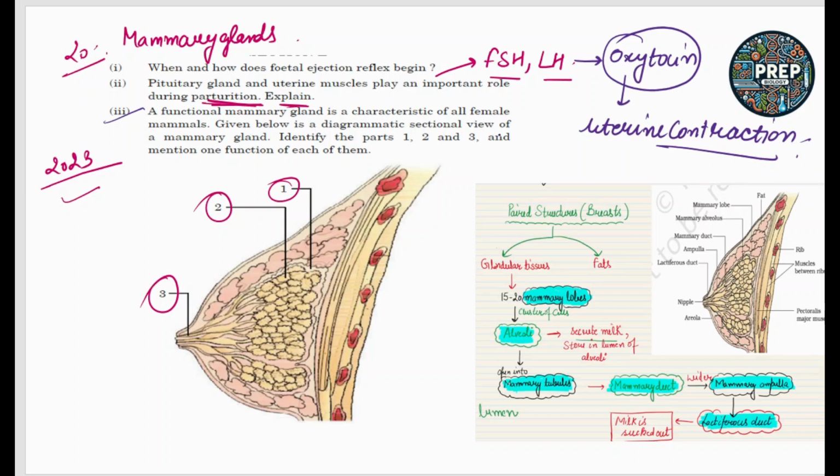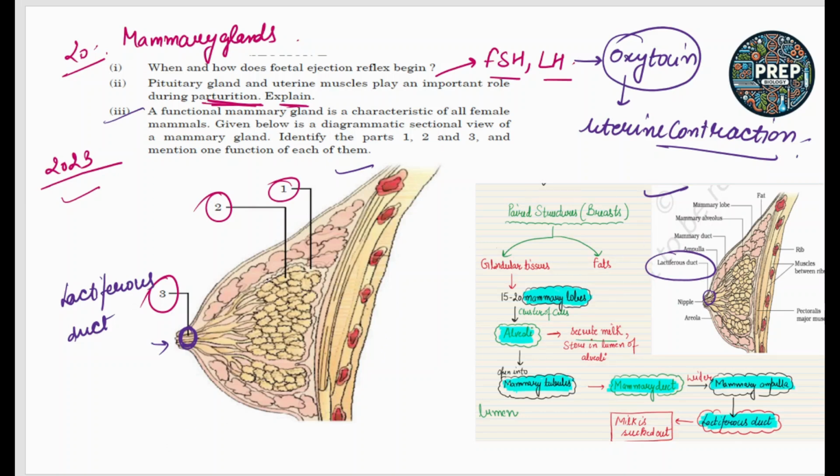Next is, the functional mammary gland is characteristic of all female mammals. Given below is the diagrammatic sectional view of the mammary gland. Identify parts 1, 2 and 3 and mention their structure. So you have to label this structure. We know that this third part is the lactiferous duct. As you can see, this part is the lactiferous duct and this part is the nipple. Okay, second is this part.